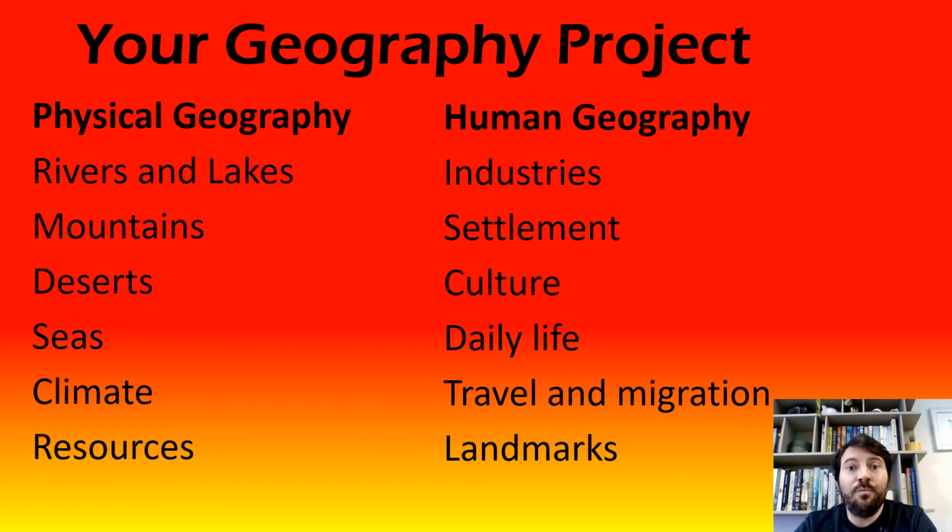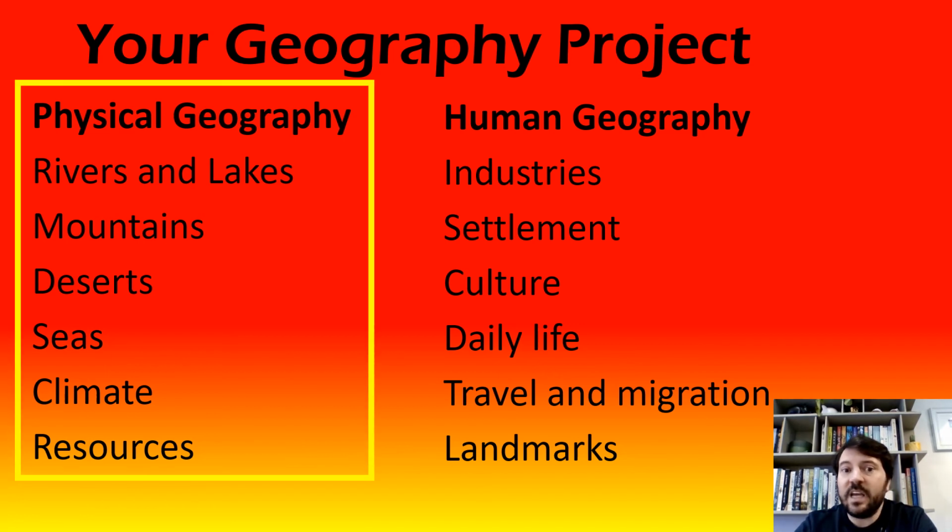You could go broader and you could say, I'm going to look at all of the physical geography of China. I'm interested in all of it. That would mean you'd probably be going into a little bit less detail about each bit, because you couldn't do a huge amount of detail on every single type of physical geography because it would take you too long. But that would be a broader project.